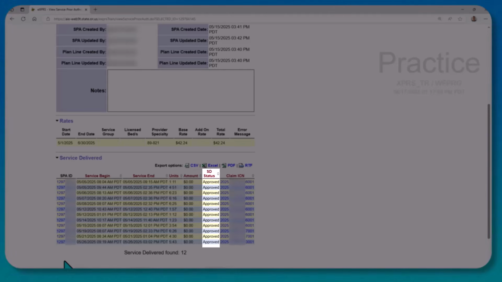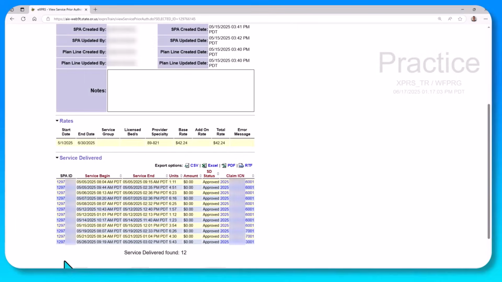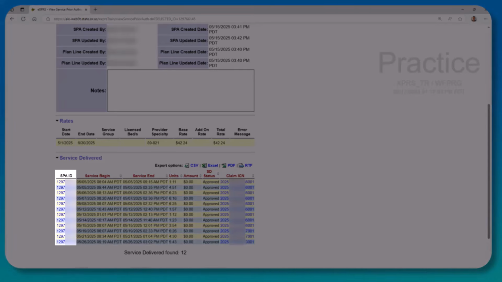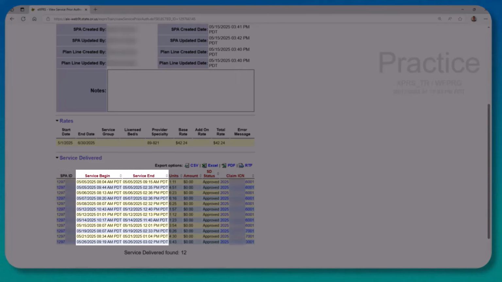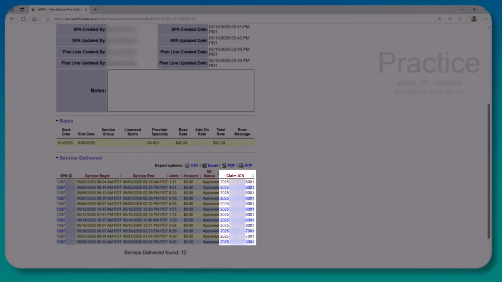For any SDs that are in approved status, it will show a claim ICN number if that SD is part of a paid claim. And looking at it this way helps us to see how these different things are related in Express. We have the authorization that gets created, then the provider creates billings against that authorization, and those billings get put into claims.